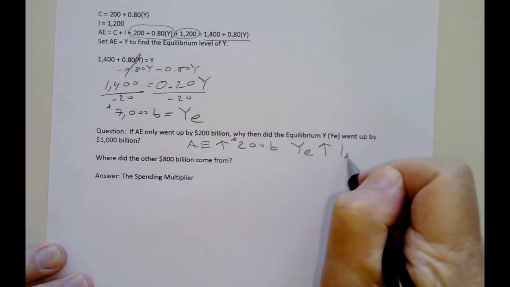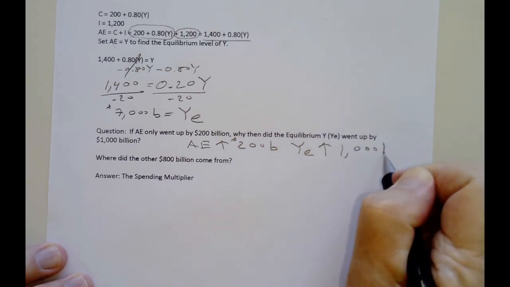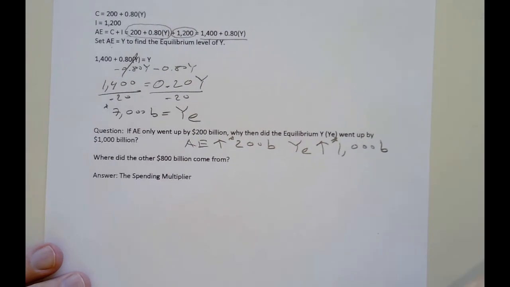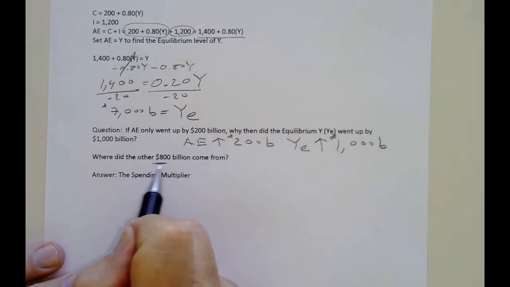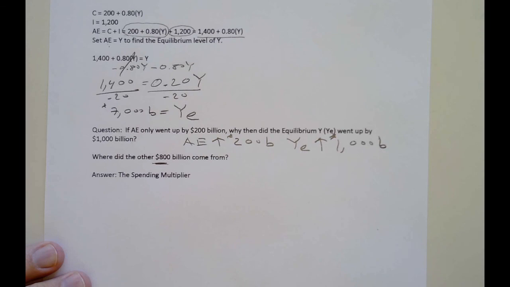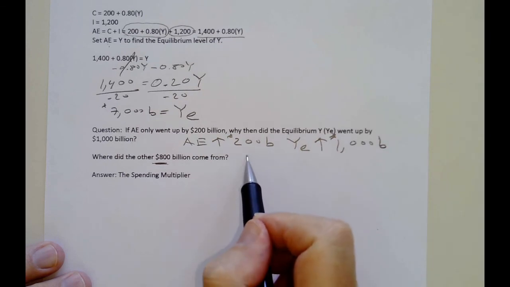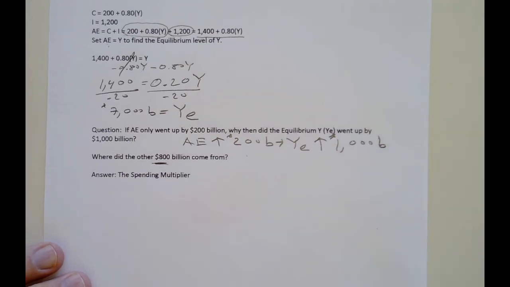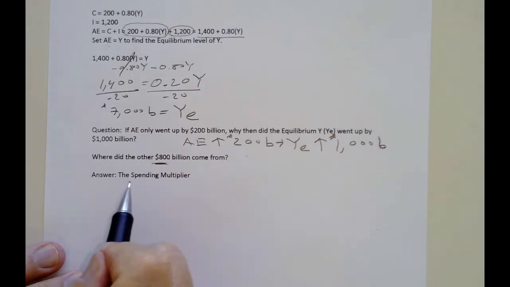That's 1,000 billion. And the numbers are correct. I mean, we did everything right with the table and with the algebra. So the question is, where did the other 800 billion come from? How did $200 billion of new investment translate into $1,000 billion of overall more income, more production? What kind of magic is this? And the magic is known as the spending multiplier.